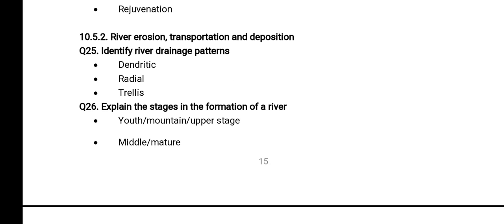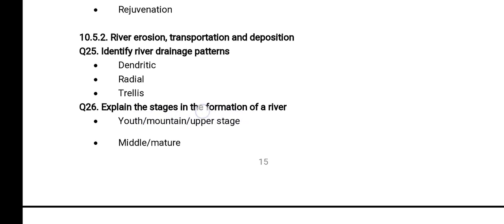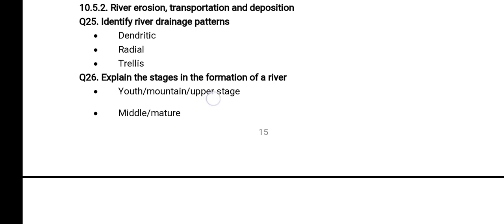If you are trying to explain the stages in the formation of the river, it is formed in different stages. The river may be called the youth stage, which may also be known as the mountain or the upper stage. There's a stage known as the middle stage or the mature stage.